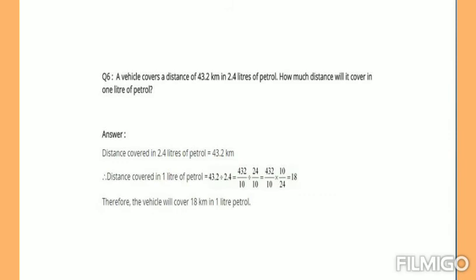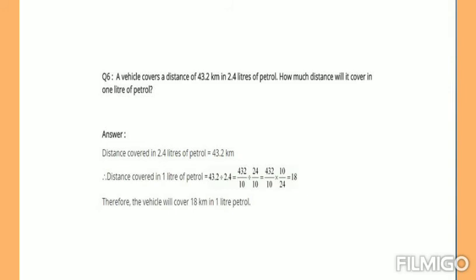Okay, for that we have to divide. Since we are finding the value of 1 liter, that is many to 1. 2.4 means 43.2 km. To find the distance covered in 1 liter, we have to divide it. Okay, so 43.2 divided by 2.4. 43.2 can be written as a fraction 432 by 10 divided by 2.4 can be written as 24 by 10. Now fraction divided by a fraction.